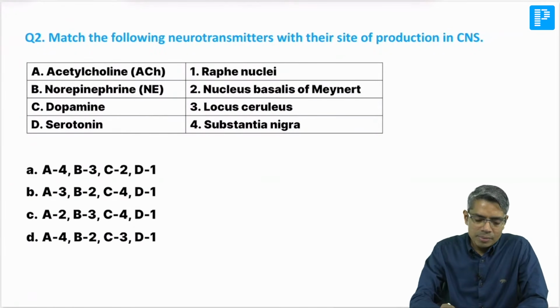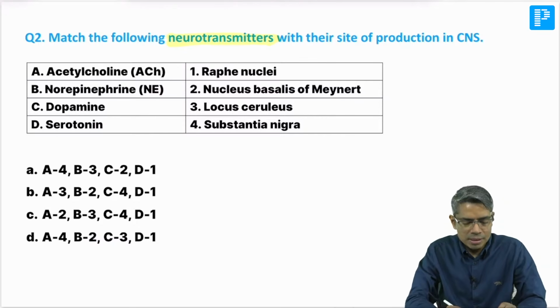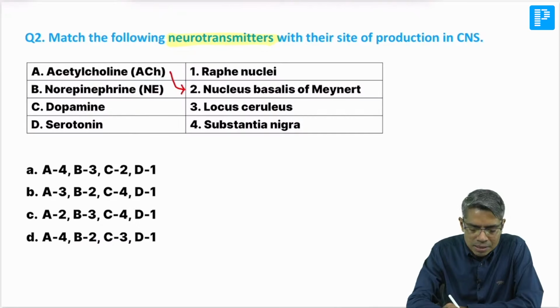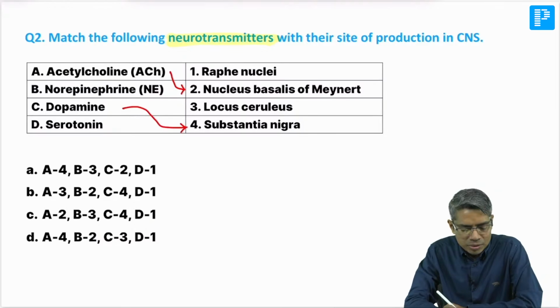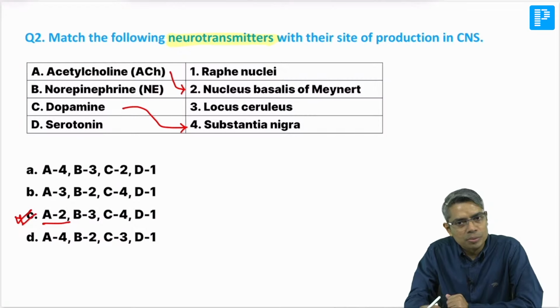Next question: match the following neurotransmitters. Whenever you get this kind of question, try to match what you already know. If you give me the same question, first of all I will match acetylcholine with the nucleus basalis of Meynert, because I know that. Then dopamine, I believe all of you know, is substantia nigra. After these two matches, check that A is with 2, so the answer is already done. A2 means obviously the answer is going to be C, because there is no other option where A is 2.